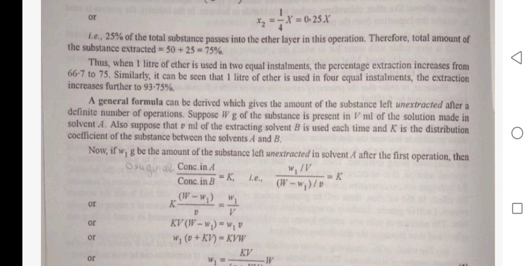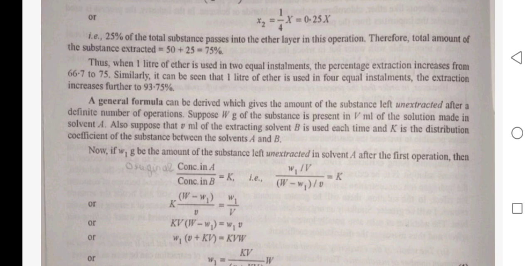Thus, when 1 liter of ether is used in two equal installments, the percentage extraction increases from 66.7 to 75. Similarly, it can be seen that if 1 liter of ether is used in 4 equal installments, the extraction increases further to 93.75%.